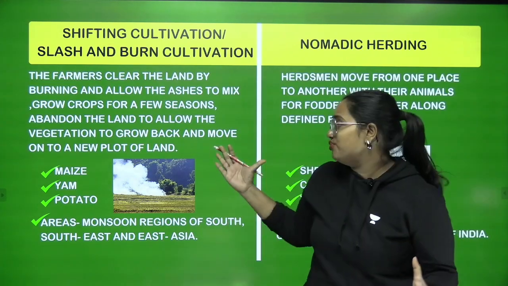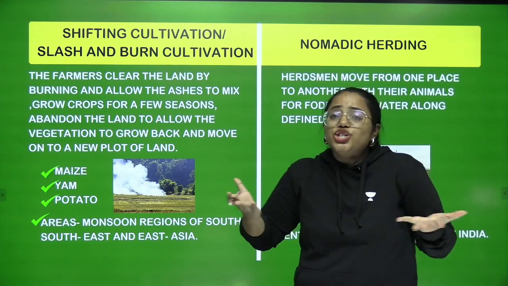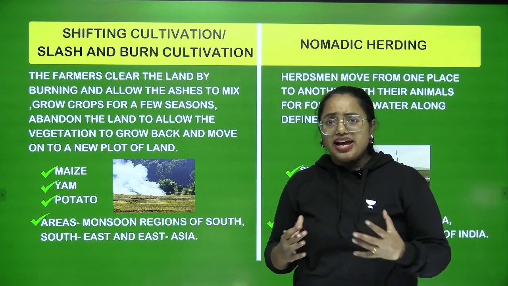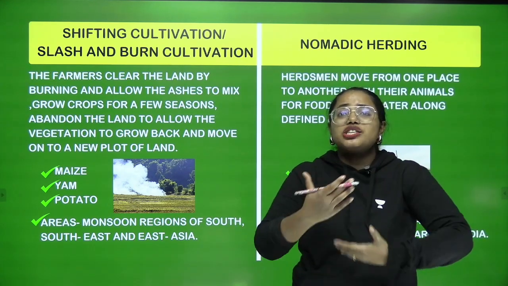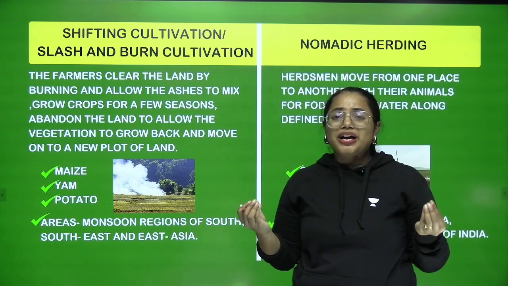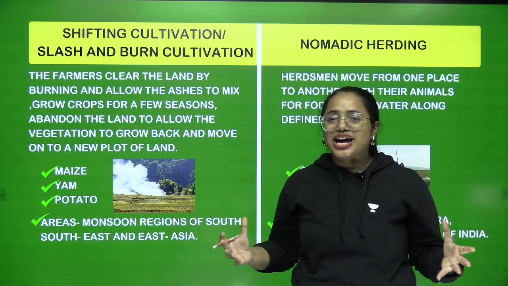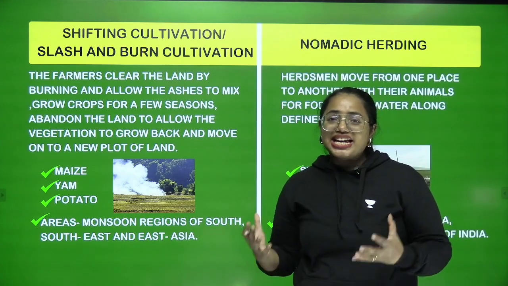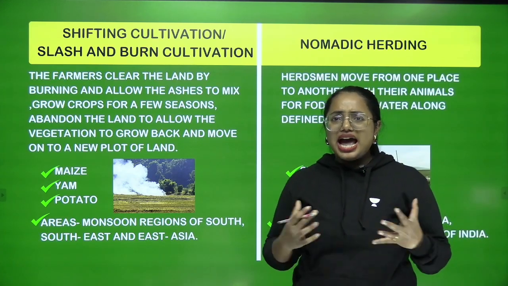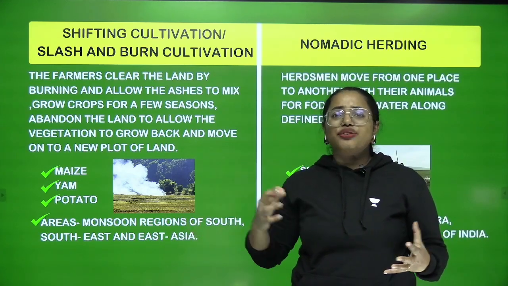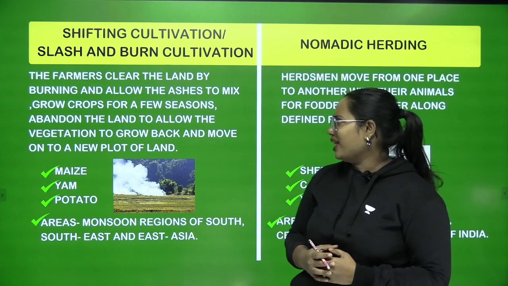When you consider shifting cultivation, the farmers are going to burn the land first. Then the ashes are going to mix with the soil so that it becomes fertile. Now it's the time to cultivate. So they can cultivate it for a few seasons and then they are going to abandon the land for some time. So what happens?